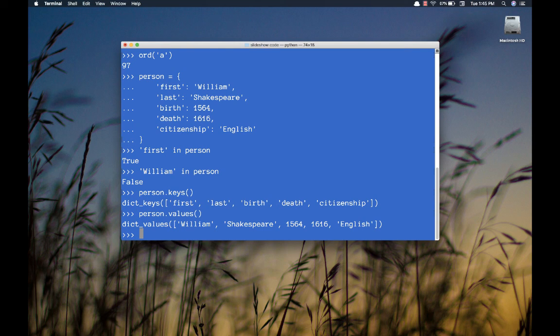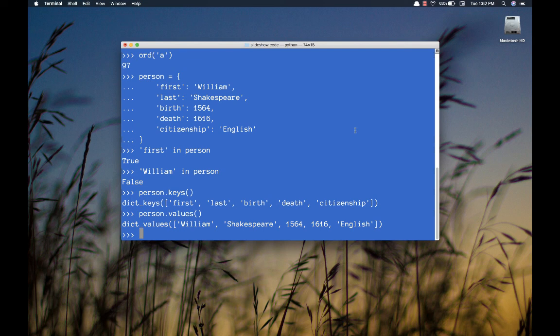So again, these are methods. These are things that a dictionary knows how to do. It knows how to give me its keys. It knows how to give me its values. And we're going to experiment with that in more detail when we get to this concept of objects, namely, that data structures in Python are objects. They know things and they can do things. And so becoming more fluent in Python is really about getting your objects to do things for you, right?